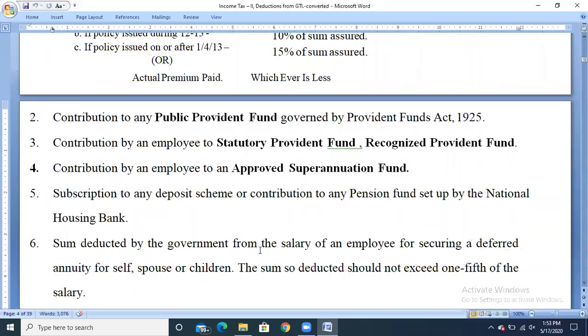Next, sum deducted by the government from the salary of an employee for securing a deferred annuity for self, spouse, or children. The sum so deducted should not exceed one-fifth of the salary.